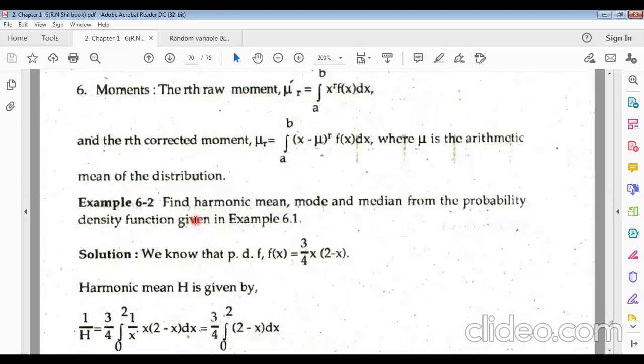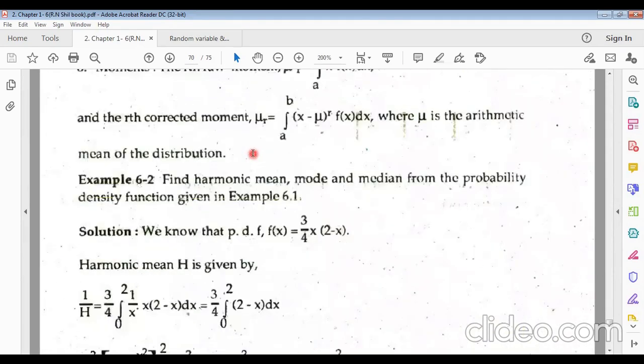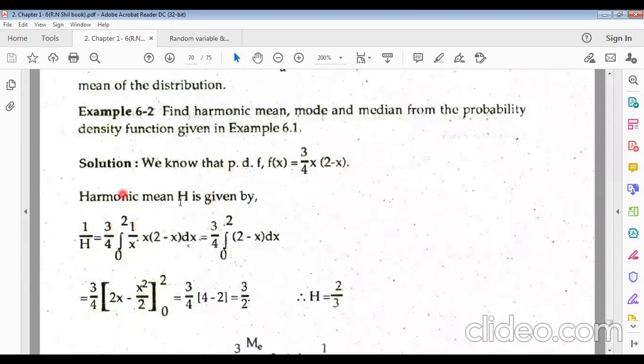Okay. The formula was 1 by x times f of x dx. f of x means the given function. So 1 by A is equal to this, the formula for harmonic mean. Now, simple integration. There is no variable here. The integration of 1 is x.